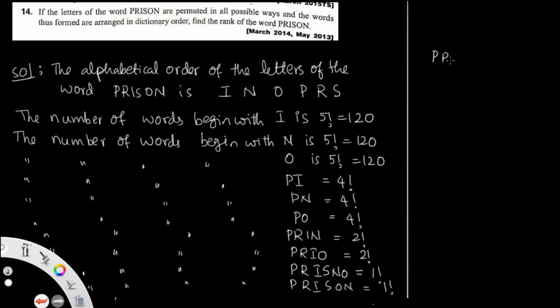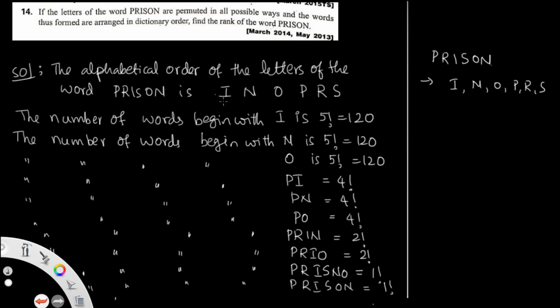First you write what is the order of the letters of PRISON in the dictionary. So first write in alphabetical order: I is first, and N, O, P, R, S. This is the alphabetical order of the letters of the word PRISON.